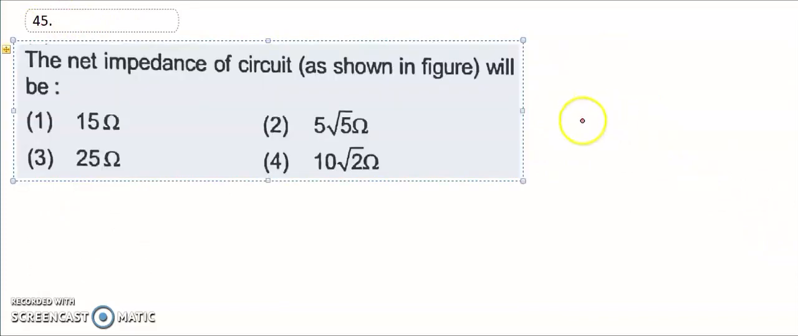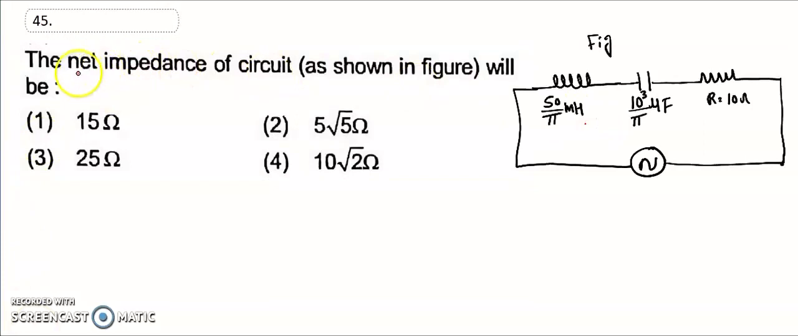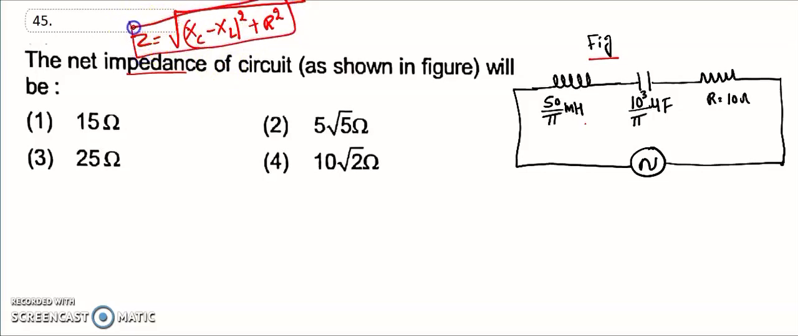So let's move to 45. The net impedance of the circuit. This is the circuit. Impedance is equal to, so what is the formula for impedance? Impedance is equal to square root of (xc minus xl) whole square plus r square. So this is the formula for impedance. You have to find out one by one.